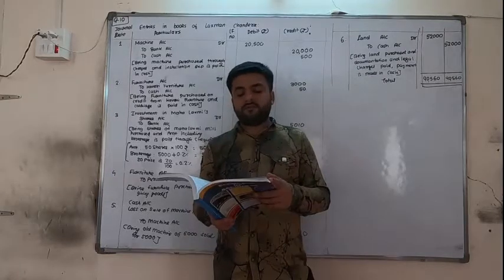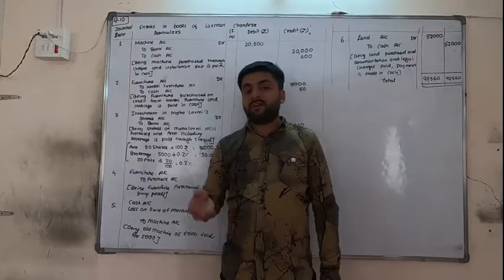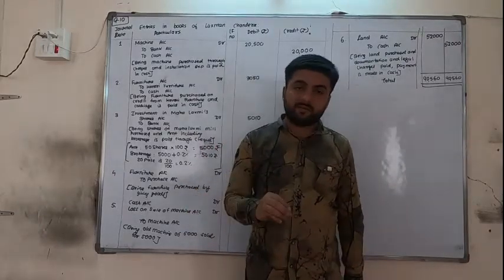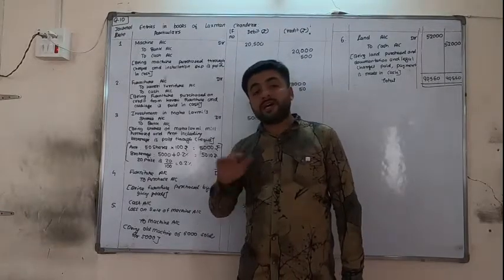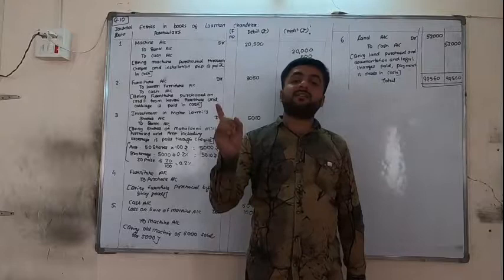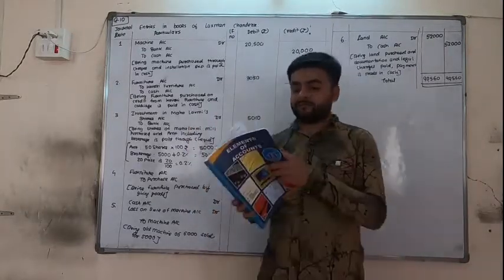For furniture of 5,000, goods are given of 4,000. Exchange. Furniture is purchased and goods are going out other than sales, so furniture is coming in, furniture debit. Goods are going out other than sales, so purchase credit. Which amount is returned? The amount of goods, so furniture to purchase for 4,000.